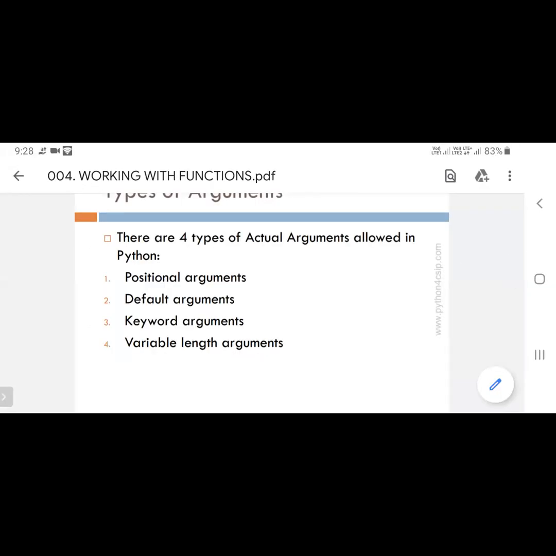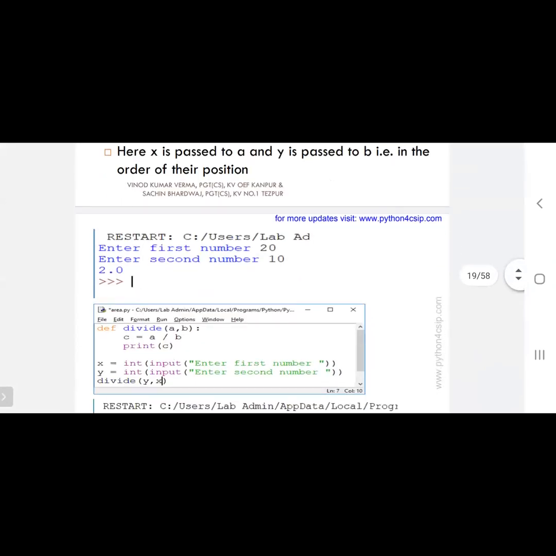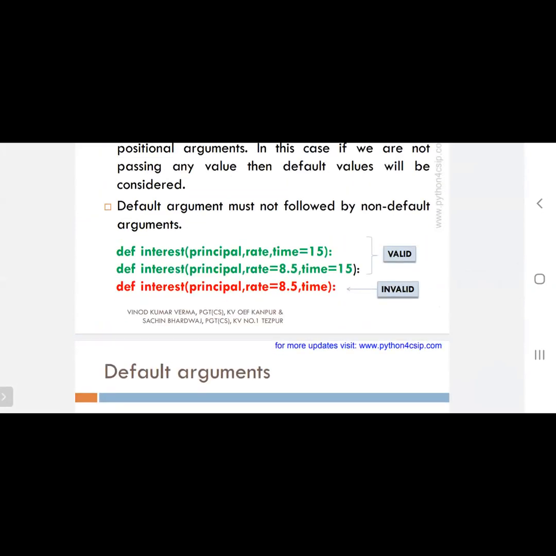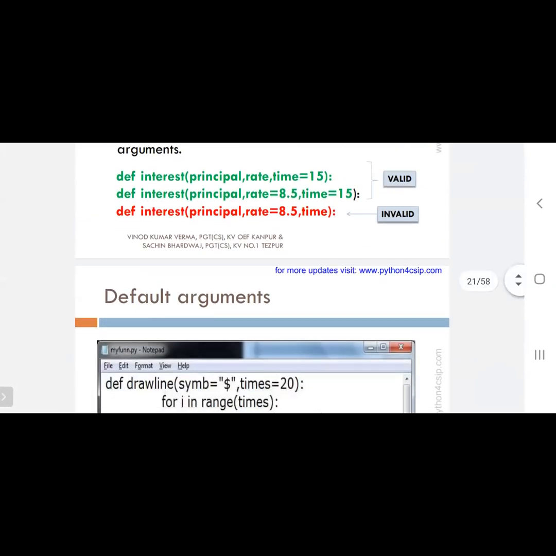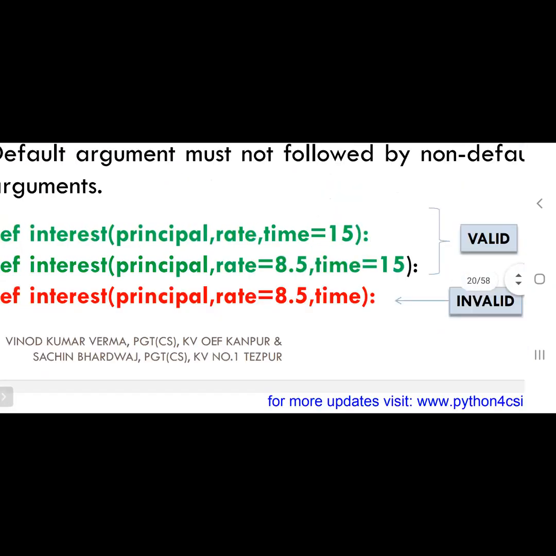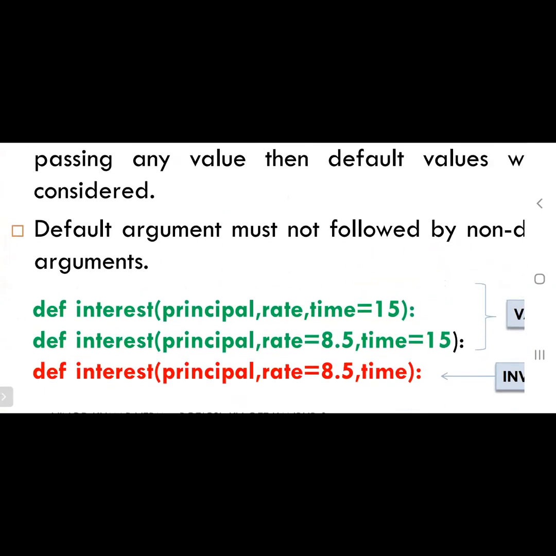So we have seen the example program for the positional argument. We already saw this one. Default argument, that is the simple interest program. Here you can see def interest. Interest is a function name. Principal, rate equal to 8.5, time. Why is it invalid? The last line, just mentioned in the red line. Why is it invalid? Can you say why it is invalid?